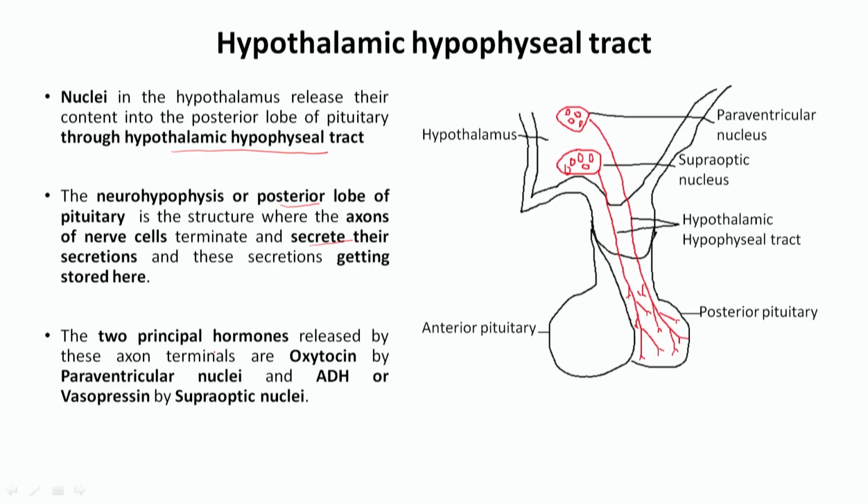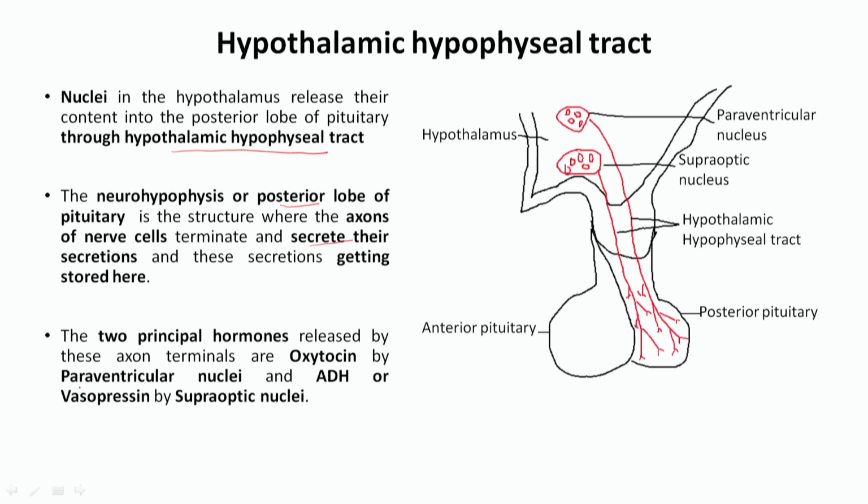Whatever hormones are synthesized in the hypothalamus will come and remain stored only in the posterior pituitary. The posterior pituitary will not synthesize any hormone. Its main function is the storage of hormones synthesized in the hypothalamus. The two important hormones synthesized in the hypothalamus and stored in the posterior pituitary are oxytocin and vasopressin.